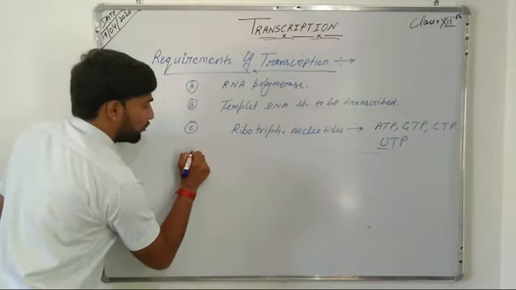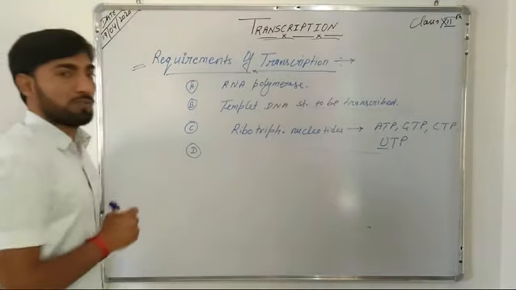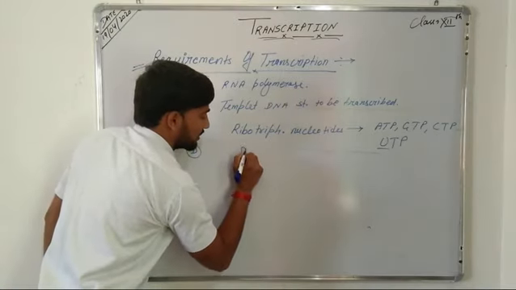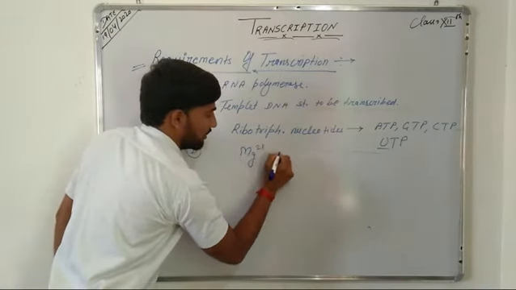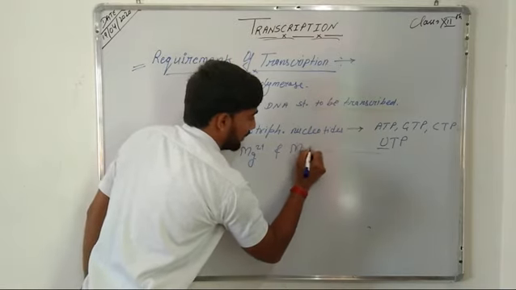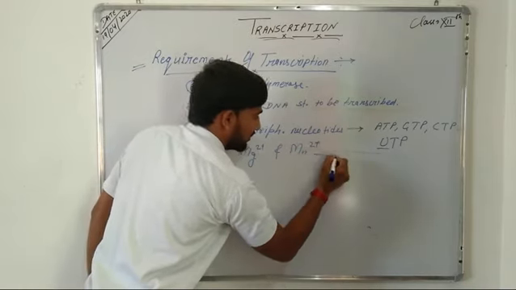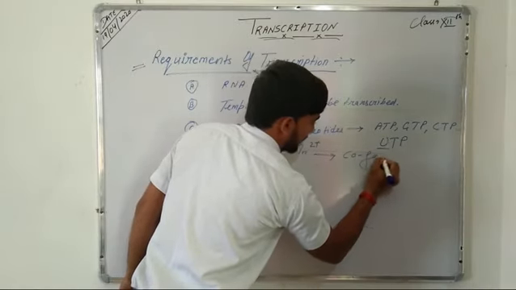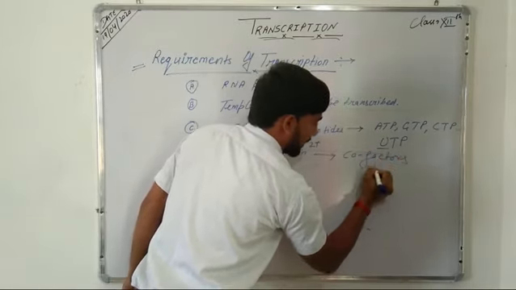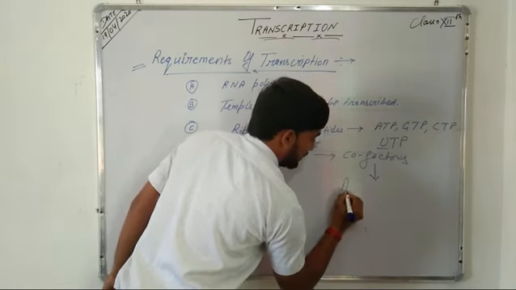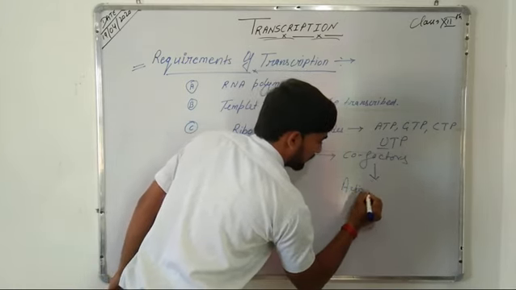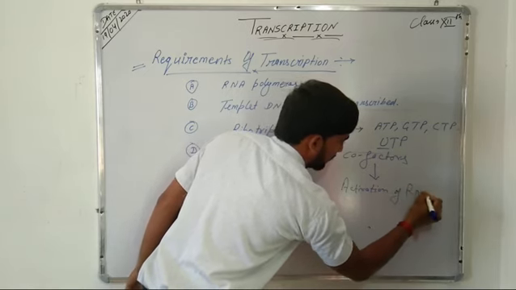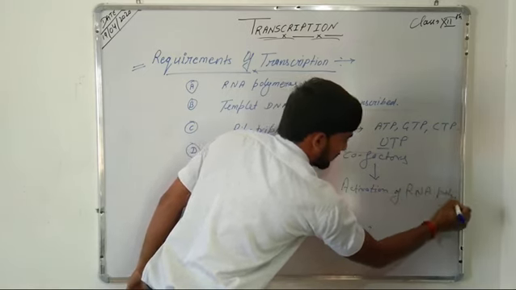Okay. The fourth requirement of this transcription process is some divalent cations such as Mg2+ ions and Mn2+ ions, and these cations act as cofactors and are responsible for activation of the RNA polymerase enzyme.